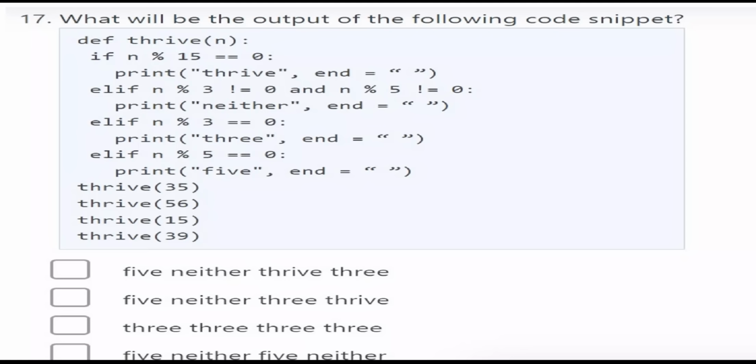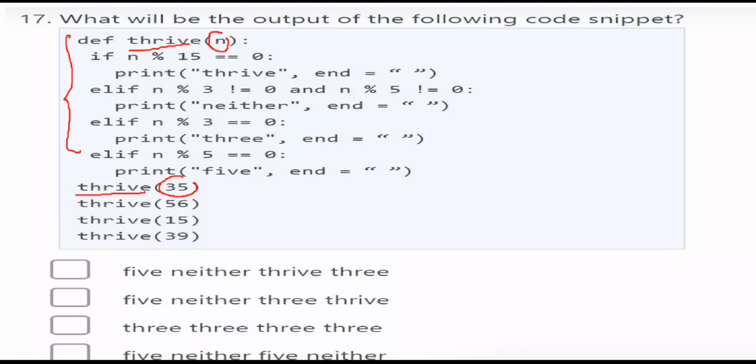What will be the output of the following code snippet? Here you have defined a function, the function name is thrive. Now you are calling thrive with a value 35. That means you are passing a value 35. Now n is equal to 35. Here you have some conditions.